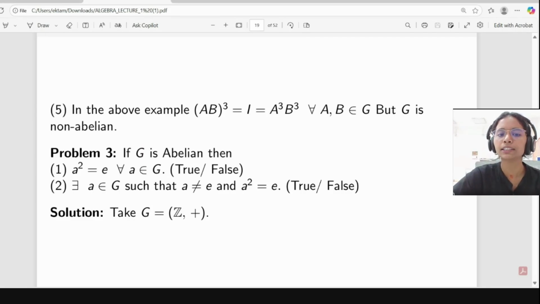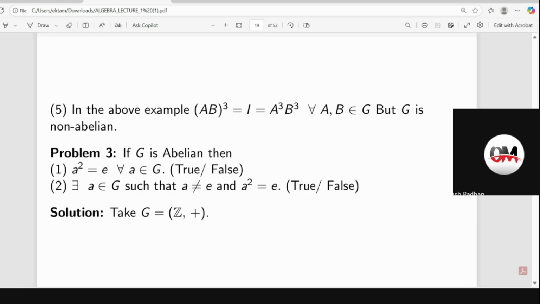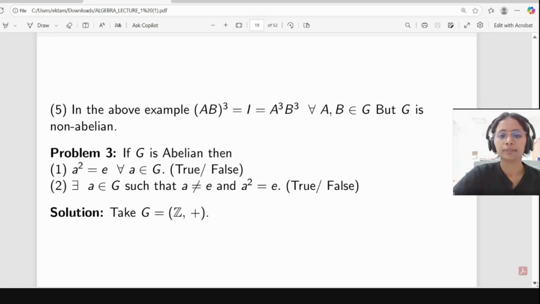And Z under addition is an abelian group. Is it fine for everyone? Yes, ma'am. Okay, so similarly for the second case also. Except 0, if we take 1 plus 1, it is equal to 2. Anyway, it is not going to be 0.